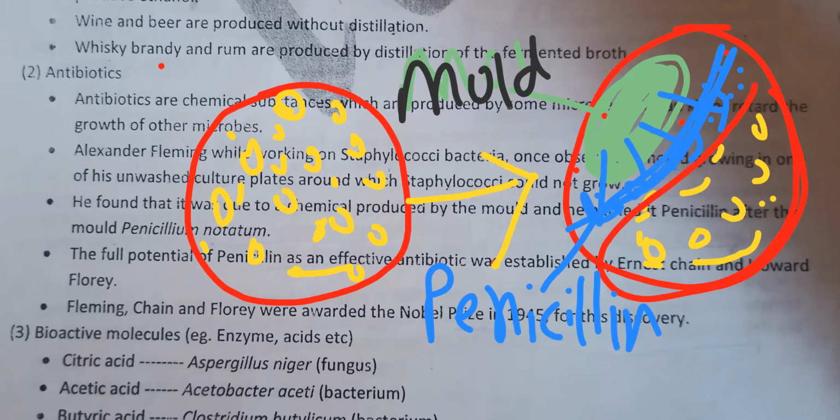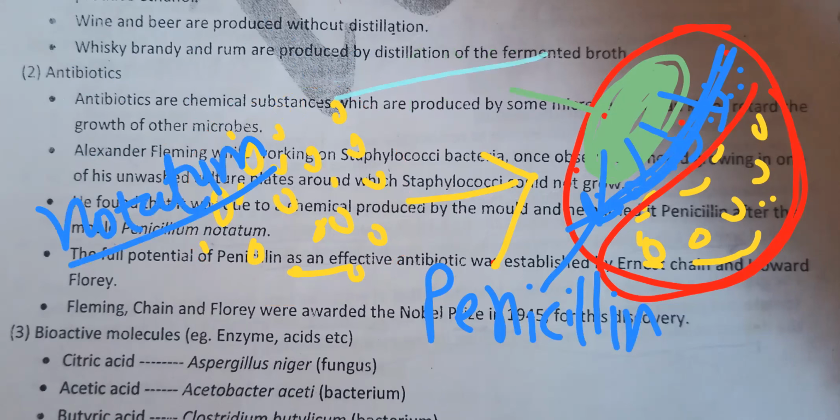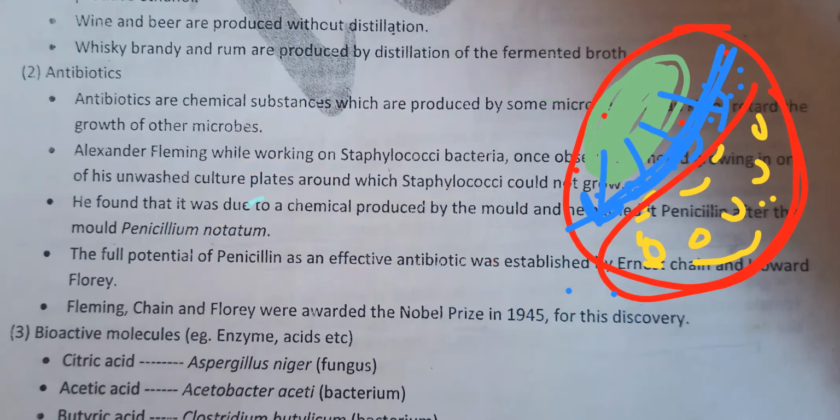After that the mold name was given on the basis of this chemical name: Penicillium notatum. What is the fungus name? Penicillium notatum. Remember, right? So in this way the first antibiotic, penicillin, was discovered.